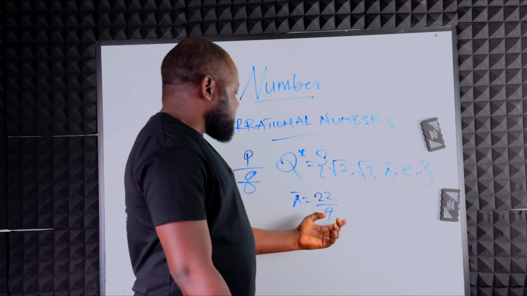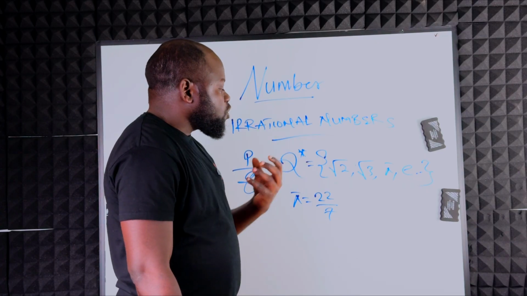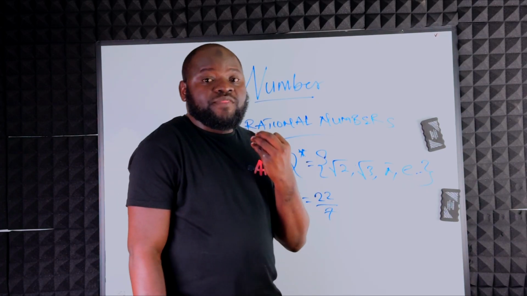Good. Now that you understand this, we can move to another area of numbers that we refer to as complex numbers. Speaking of complex numbers, these are numbers whose square is equal to a negative. That is, any number that you take the square of and your result is negative, that number is a complex number. Now let's look at it.